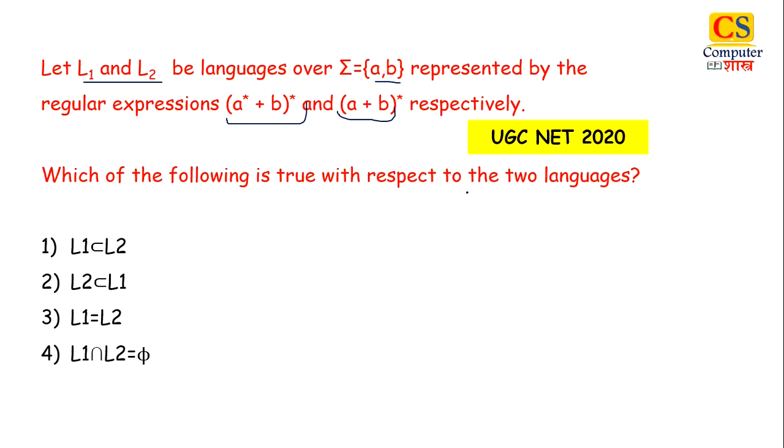Now just pause the video. You can solve it yourself. This is a very easy question. Just try to create a few examples and see. If we create a few strings of L1, can we create the same strings from L2? You will see that whatever strings L1 can create can be created by L2. You can try a few examples yourself, but in the end you will see that L1 equals L2. All strings created by L1 can be created by L2 also. So the right answer will be option 3.